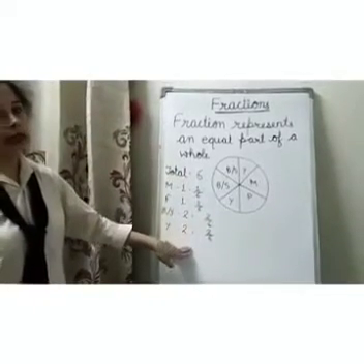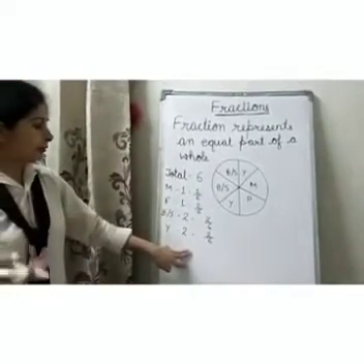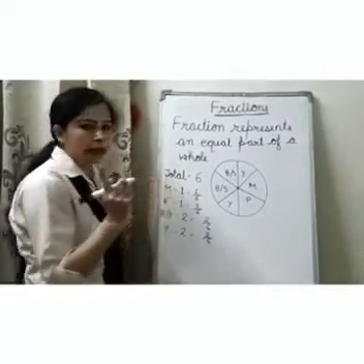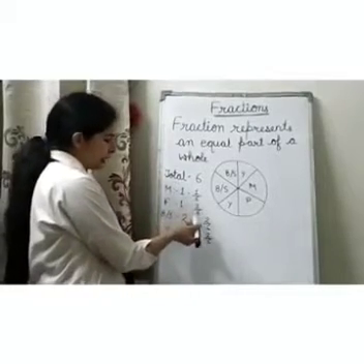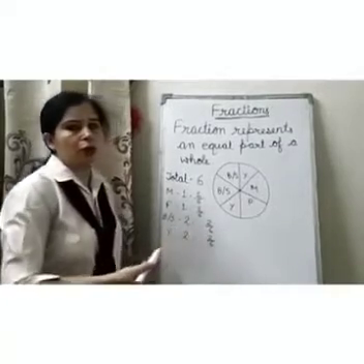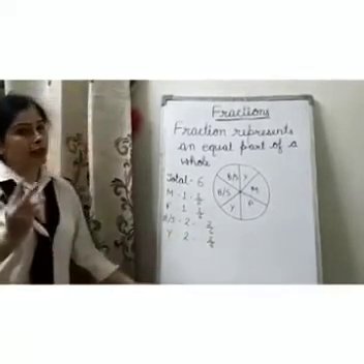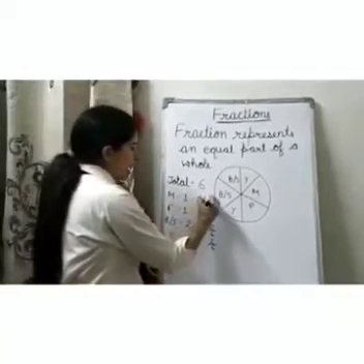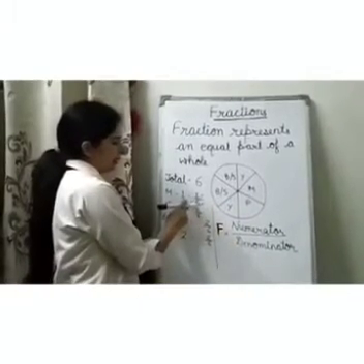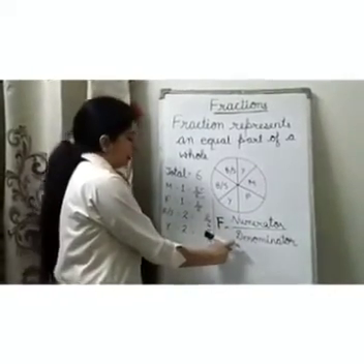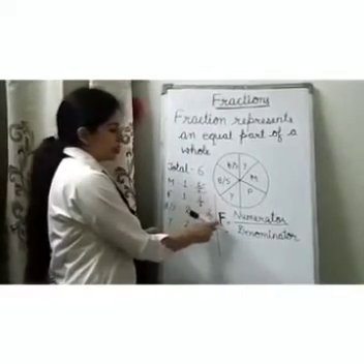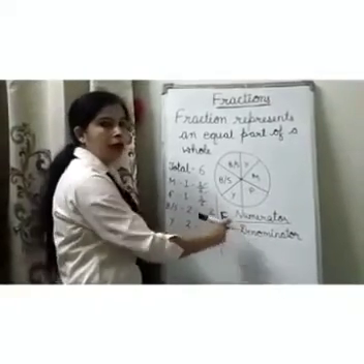What are these? These are called fractions, which represent the part of a whole. Like mother got 1 out of 6, father got 1 out of 6, brother or sister got 2 out of 6, and you got 2 out of 6. In these fractions, there are 2 things, the upper part and the bottom part. The upper part is called the numerator and the bottom part is called the denominator. There, 1 is the numerator and 6 is the denominator. Fraction means numerator upon denominator.